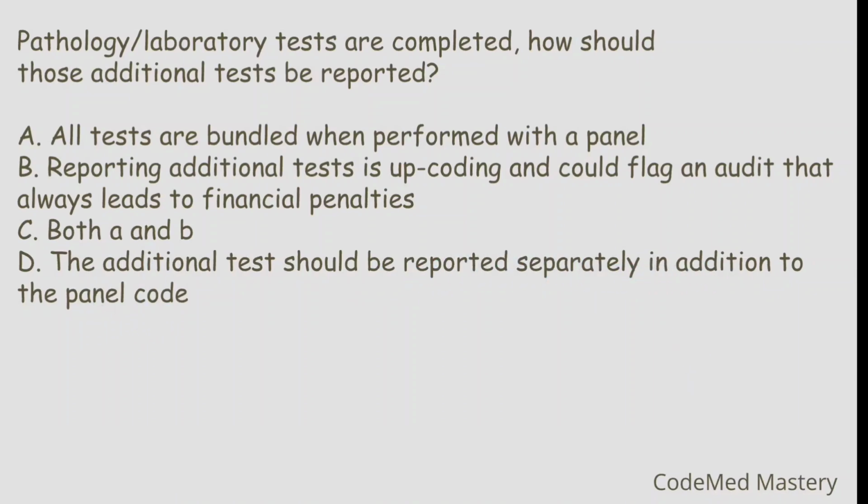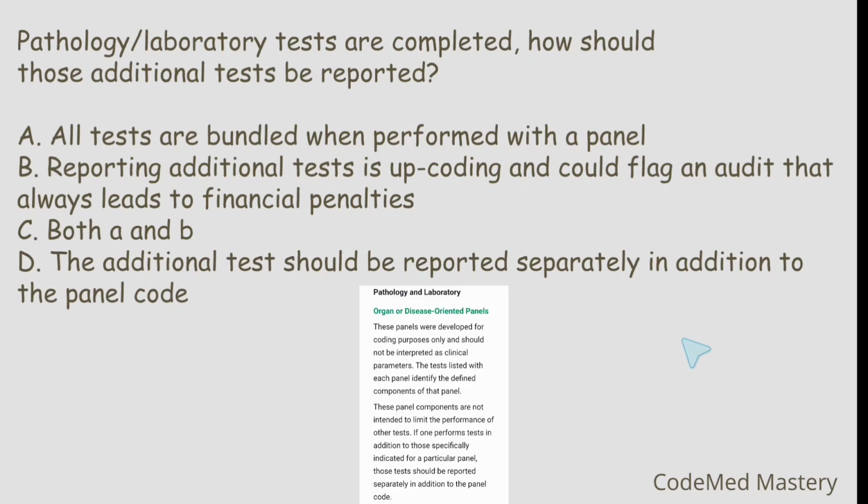You will find the answer for this in your CPT book, Pathology and Laboratory section, under organ or disease oriented panels. So you'll find the guideline. If one perform tests in addition to those specifically indicated for a particular panel, those tests should be reported separately in addition to the panel code. So the right answer will be option D. The additional test should be reported separately in addition to the panel code.